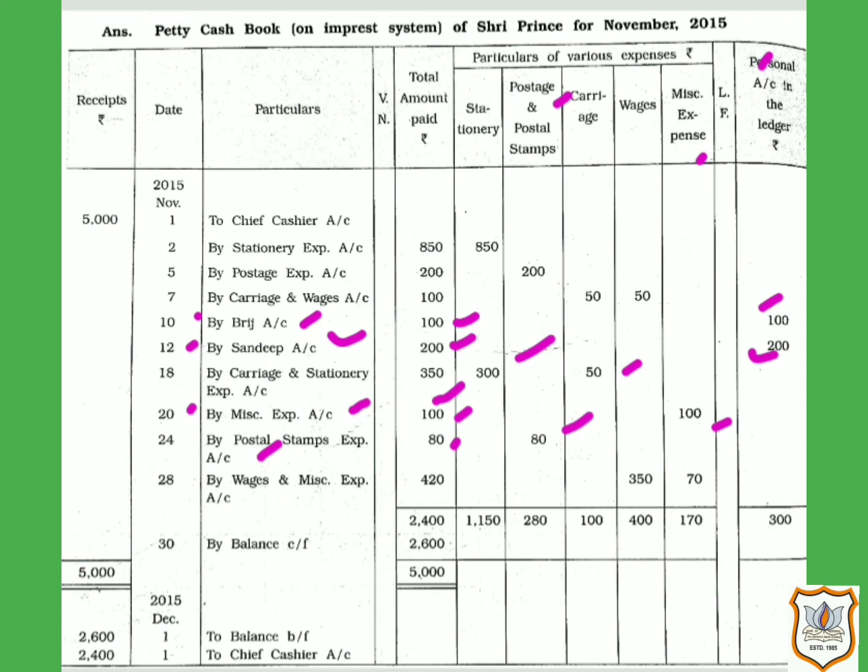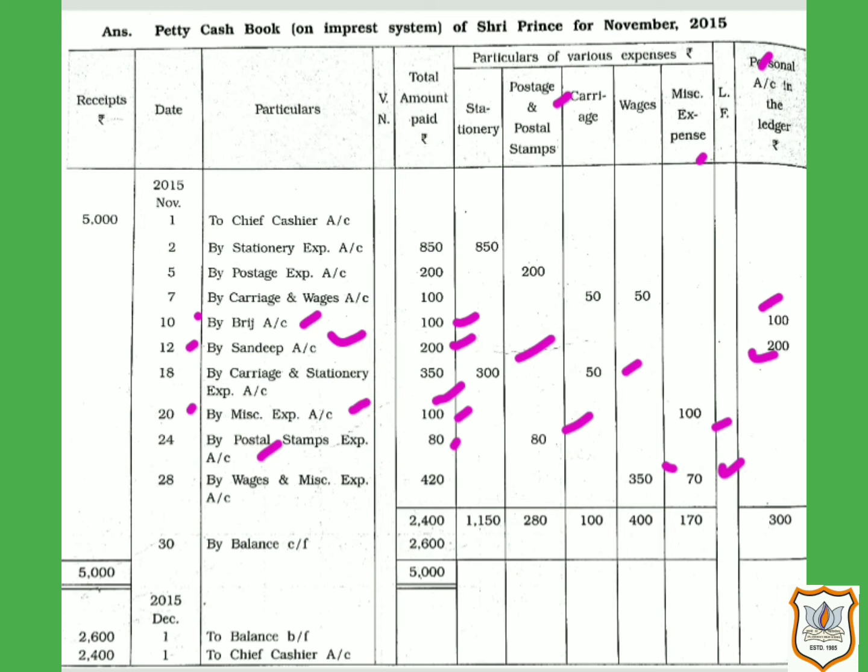The next transaction, date 28, rupees 350 for wages and rupees 70 for miscellaneous expenses are paid. So here on date 28, two types of expenses have been paid. First, wages, so we will record it in the wages column, 350. Then 70 rupees for miscellaneous expenses, so we will record it in the miscellaneous expense column, that is rupees 70.